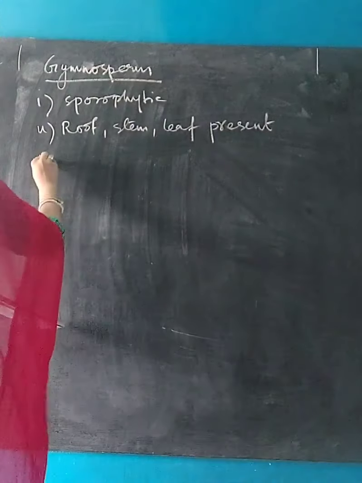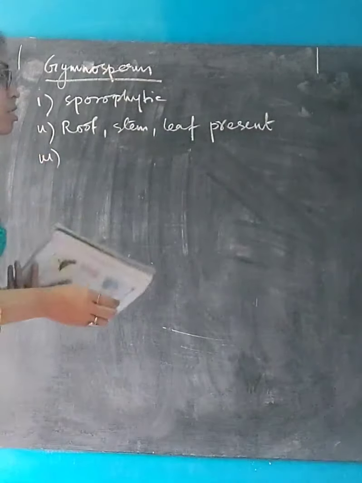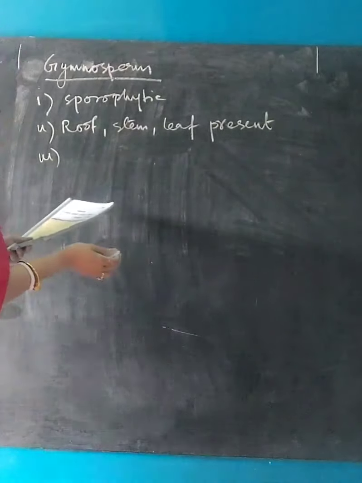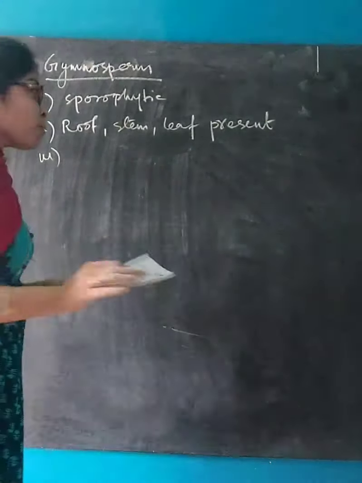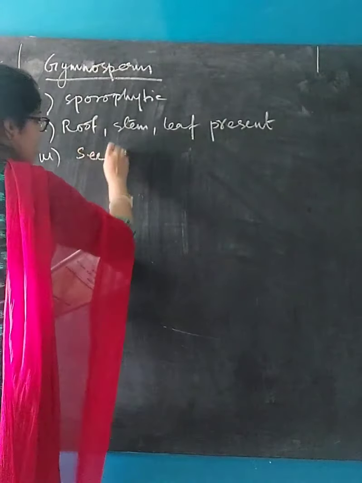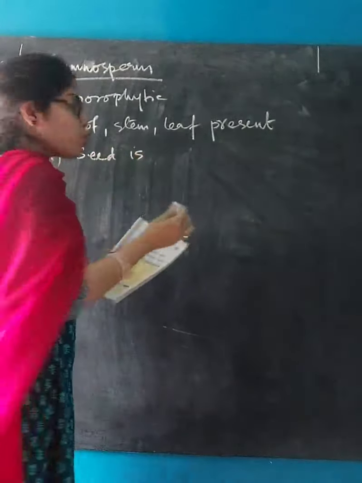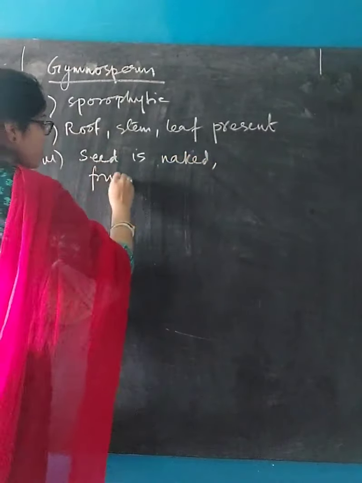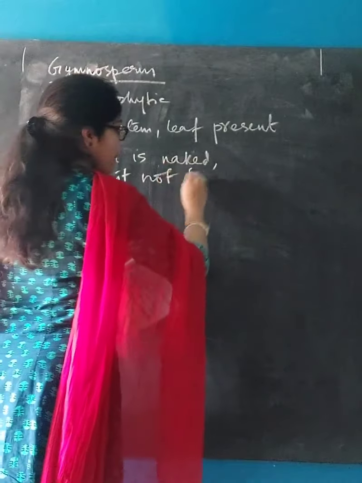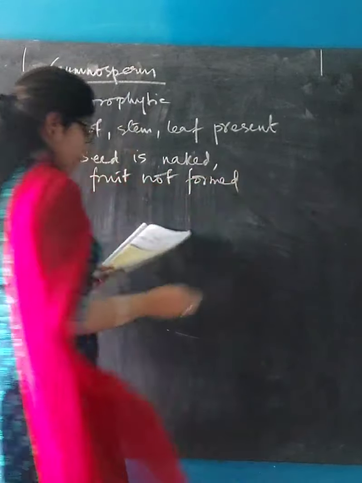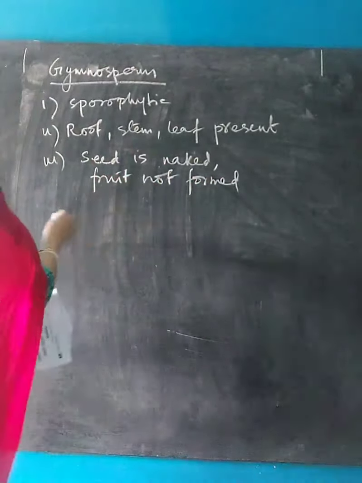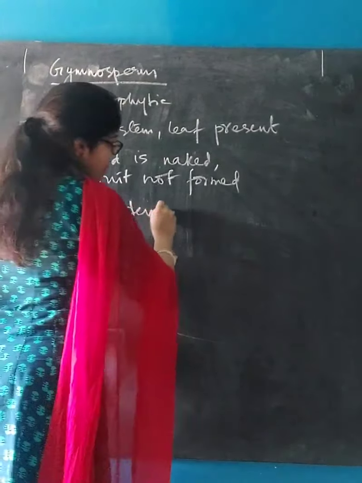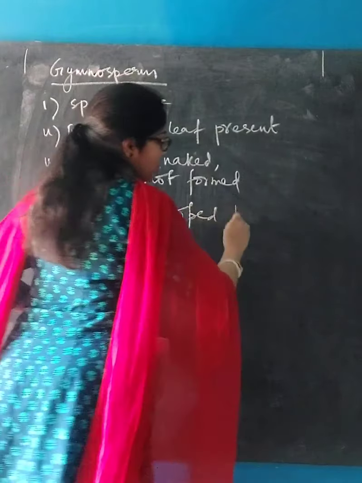So here the fruit is not formed and the seed is naked, which means they do not have a seed coat. Seed is naked, fruit not formed. Tissue system is better developed. So the fourth point is well developed tissue system.